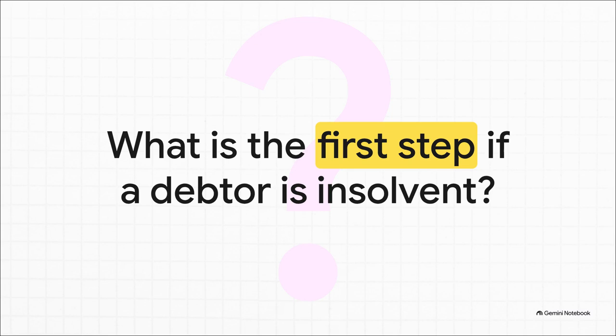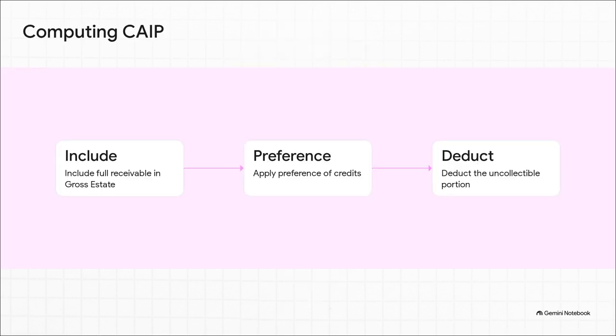Active recall time again. Imagine this scenario. Someone owes the decedent 1,000,000 pesos, but that debtor is completely broke. They are totally ghosting their financial obligations. What is the absolute first step you must take in computing the estate tax? Okay, step 1 is the ultimate board trap, so pay attention.